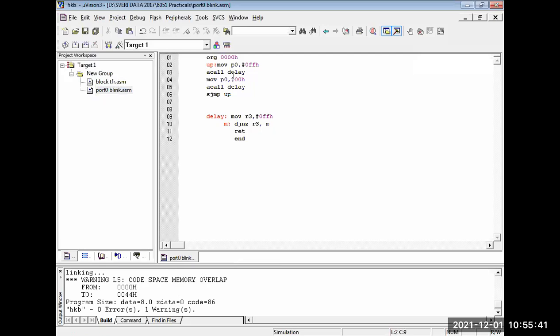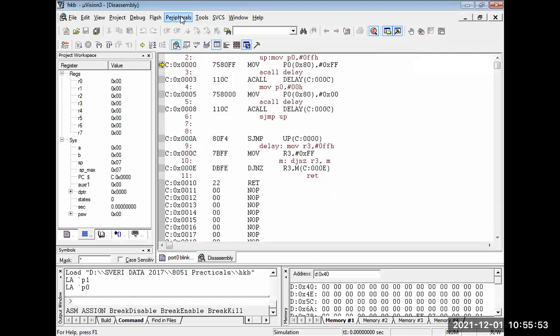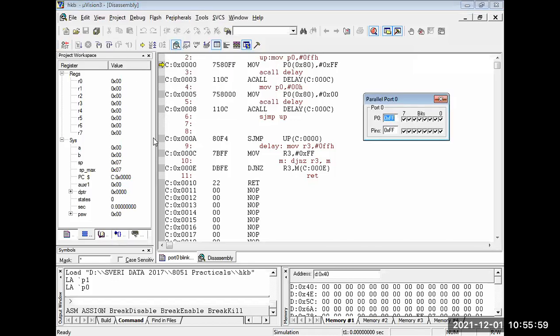It is correct as per what we have taken in the notebook. Is it correct? Yes, sir. Let's build it. So I need the peripherals. Port 0 I need. I don't need anything else. Go step by step.